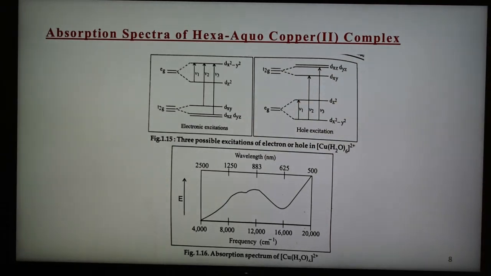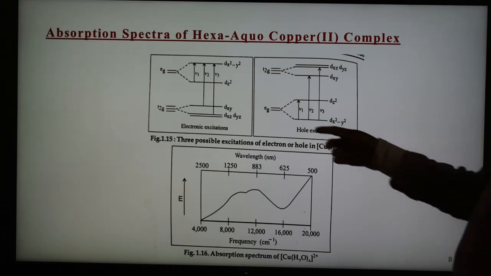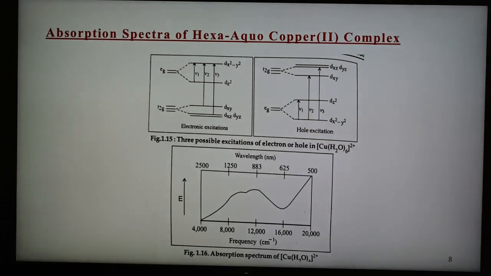So 3 possible excitations are there in this case. Different excitations are there from lower to higher energy level. So these excitations are from t2g to eg, 3 different ones, and this is the absorption spectrum, and the detail about the position and the intensity. Again in this case also the intensity is very low, and the width of the band is also wide, and also the symmetry of the band. So all these 4 points can be explained in the same way as we explained in case of the hexa-aqua titanium complex.